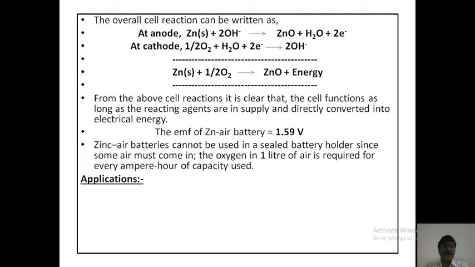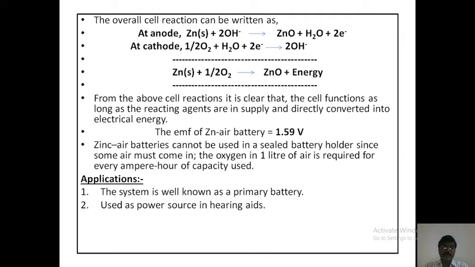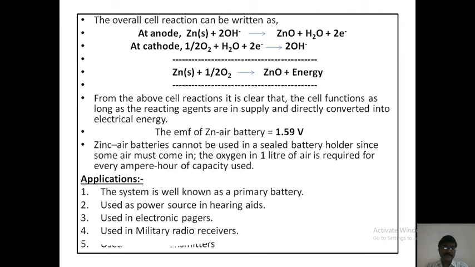Next, what are the applications of the zinc air battery? The system is well known as a primary battery, used as a power source in hearing aids, electronic pagers, military radio receivers, and voice transmitters. These are the applications of the zinc air battery. This is about the zinc air battery.